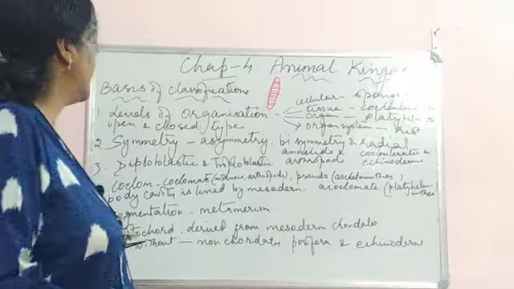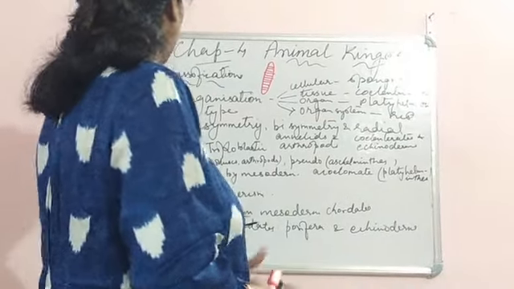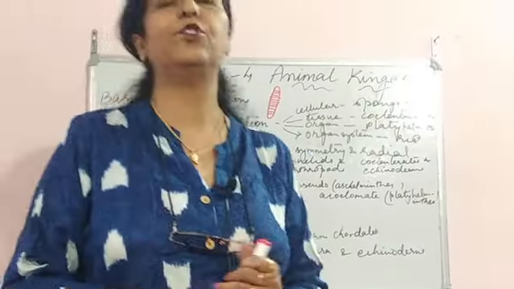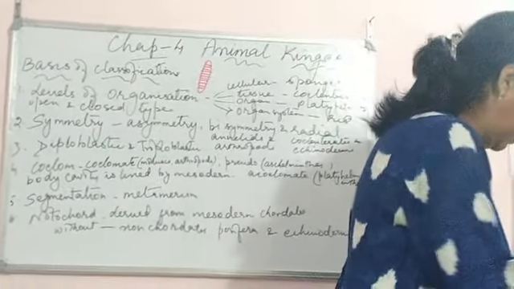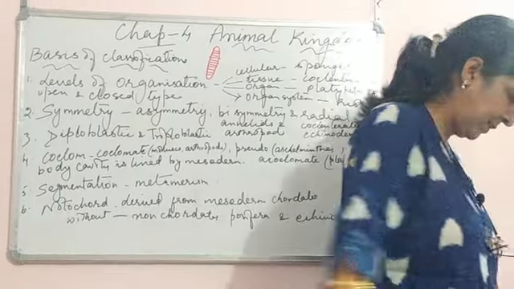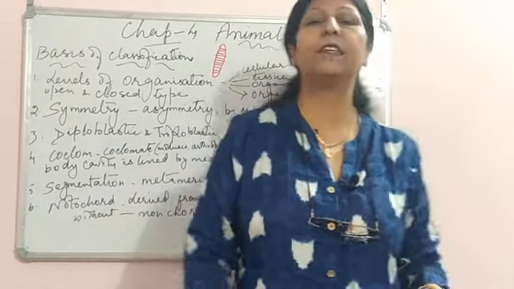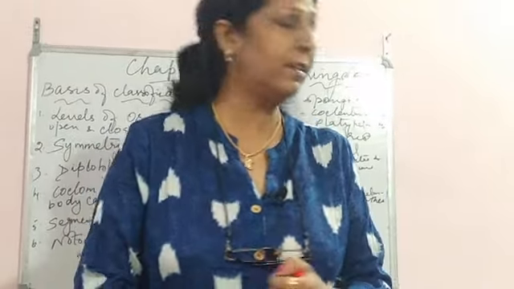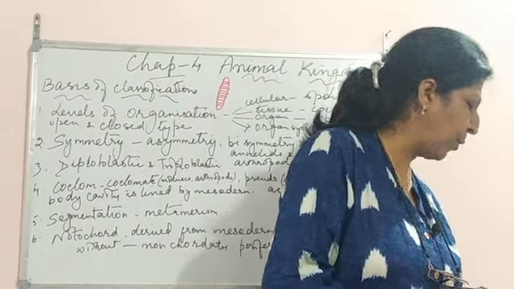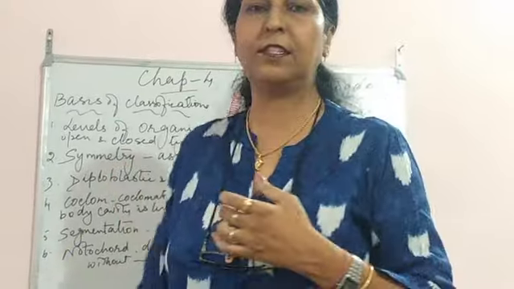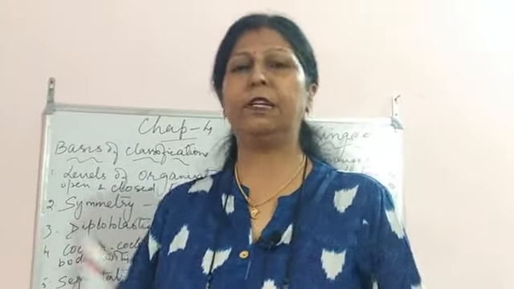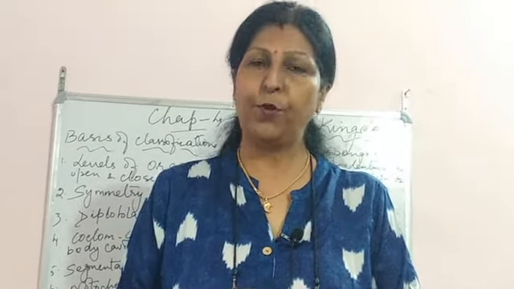So this is what today I had to tell you, children. The next class will take the first organisms. Let me see what is there for your text. Yes, the first phylum we will take, that is Porifera. Got it? And not only Porifera, I feel it is a small one, we'll take 2-3 together. So first make your concepts clear, go through your textbook, read this. Children, hope you have understood.